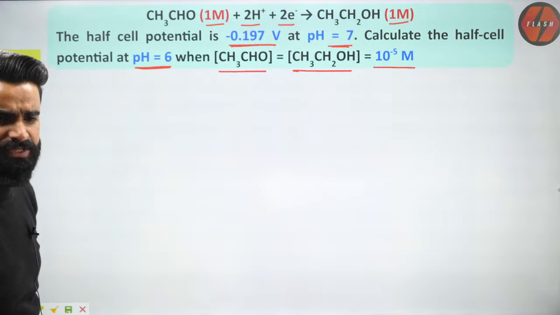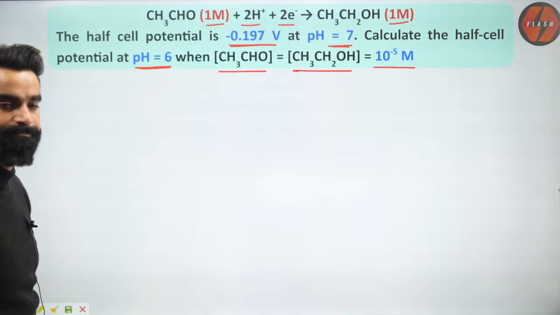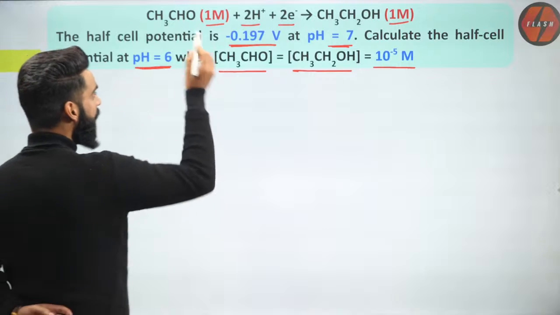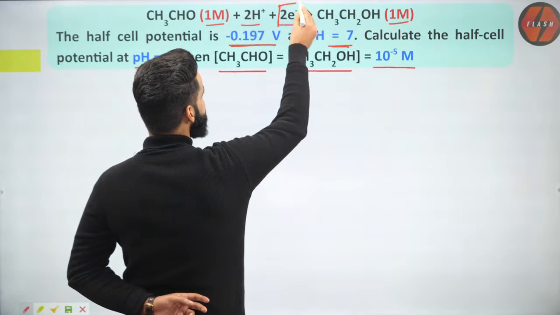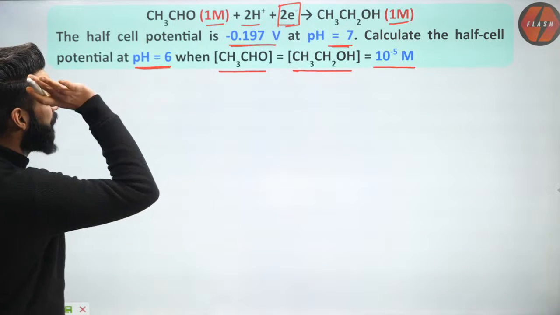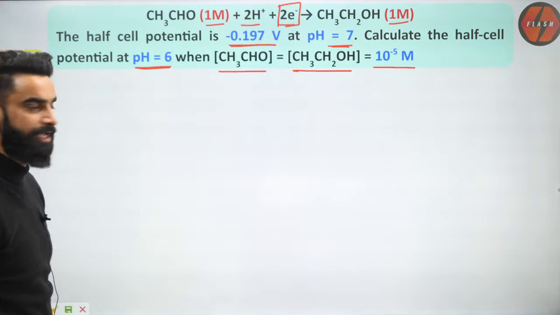Can we do it? What do you guys think? Can we do this question? It's a very simple question, guys. First of all, how many electrons are being exchanged in this reaction? 2 electrons are being exchanged. So I would say the value of N, first of all, I got as 2.